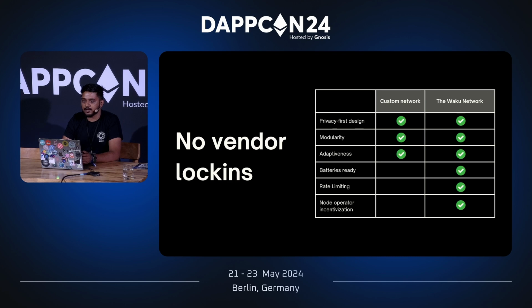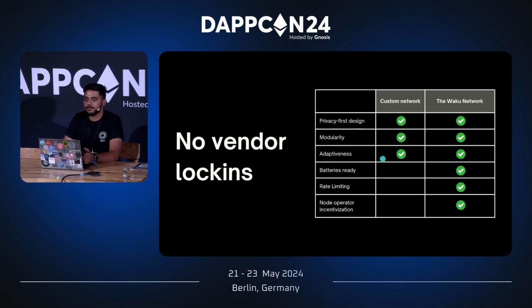The first one is running your own fleet of Waku nodes, or running your own network. The second way is using the Waku network, which is a network that we've federated for developers or projects to readily use Waku without having to do much federation. When you run your own custom network, it's still privacy by design. And even in the Waku network, it's privacy by design. We don't have any architectural changes. And all of the code for running a node is available on GitHub. It's open source. And both running a custom network and the Waku network can provide you modularity and adaptiveness.